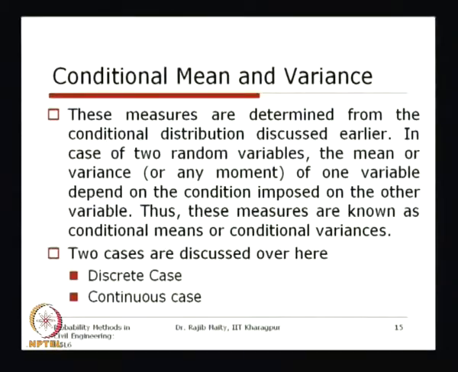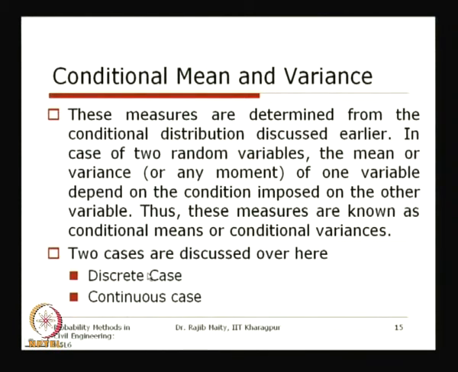Now how to make that one standardized, to make the total area below that random variable equal to 1, that we have seen. Now for that distribution we are calculating these measures. So whatever condition you have imposed on the other variable, the mean of the original random variable, say x, can change. Thus these measures are known as conditional. That is why the word conditional comes before the measure, that is conditional mean or conditional variance.